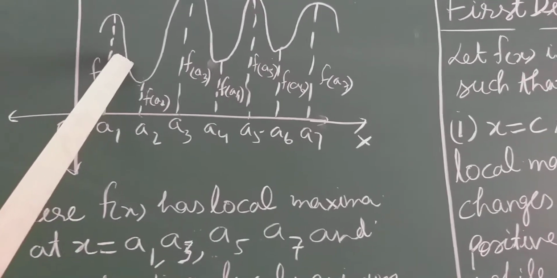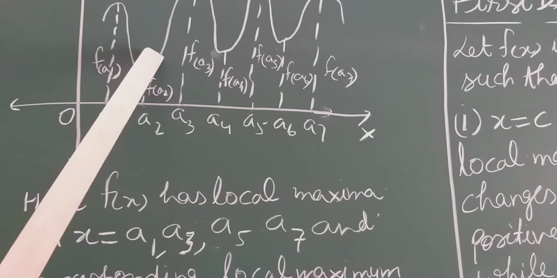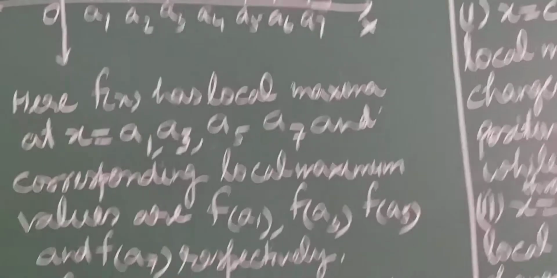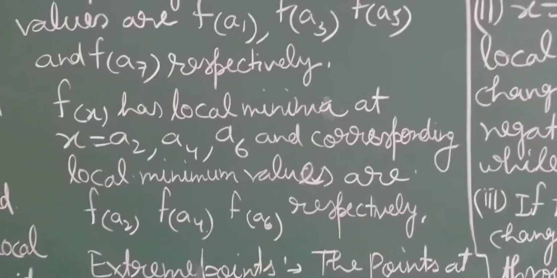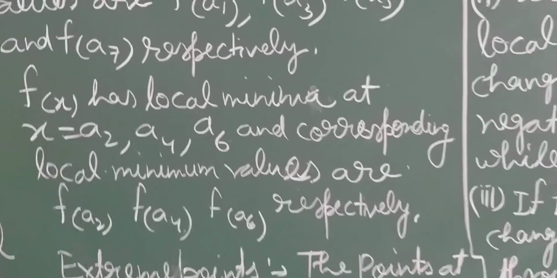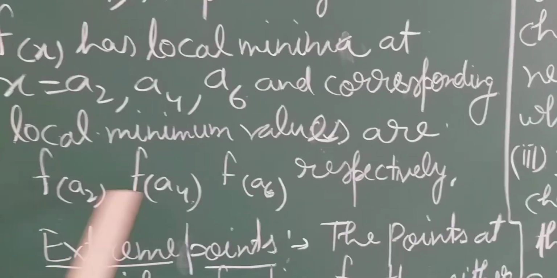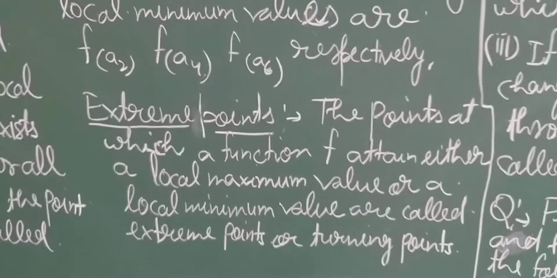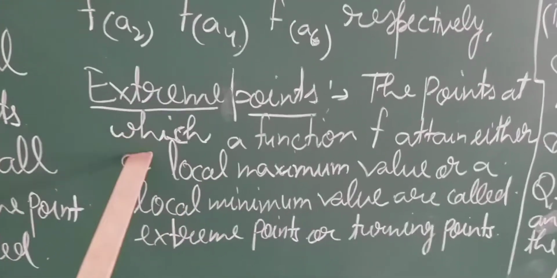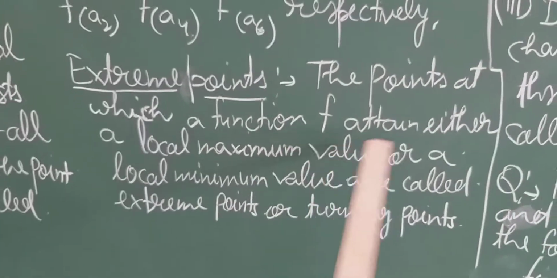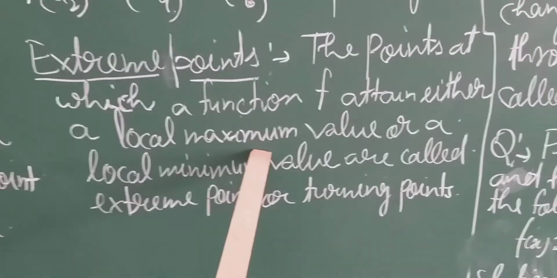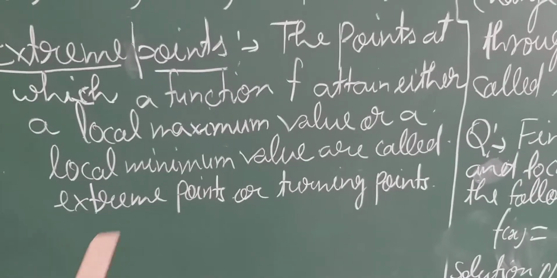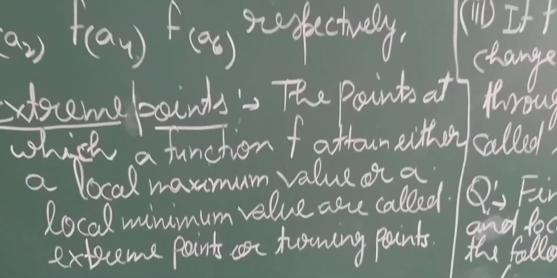Here the value is coming down, and here the value increases a little bit, students. So we can say A2, A4, A6 are the points of local minima, and the corresponding minimum values are f(A2), f(A4), f(A6). Now students, what are extreme points? The points at which a function f attains either a local maximum value or a local minimum value are called extreme points or turning points.